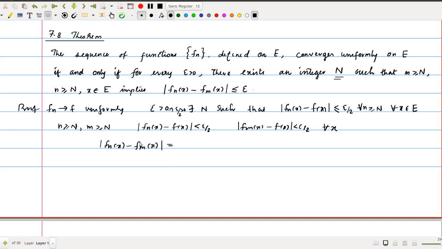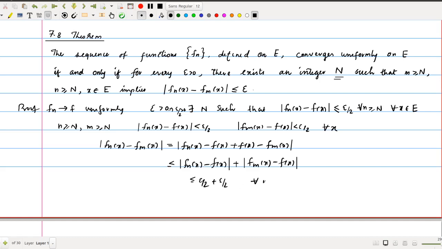If we insert f of x in between, Fn of x minus f of x plus f of x minus Fm of x, then we can use the triangle inequality. It will be at most Fn of x minus f of x plus Fm of x minus f of x, which is less than or equal to epsilon by 2 plus again epsilon by 2, for all x belongs to E.